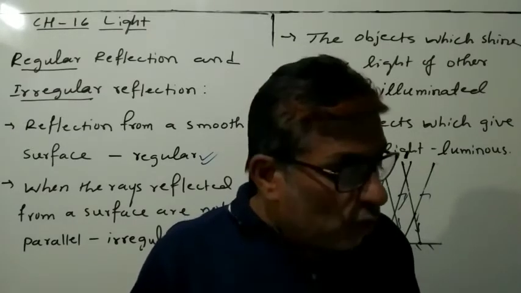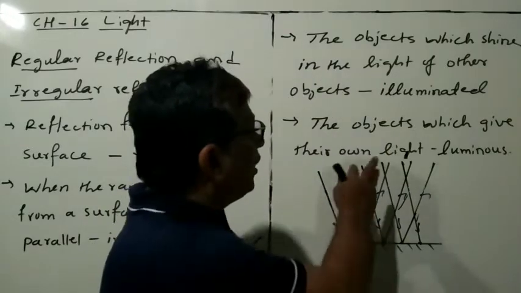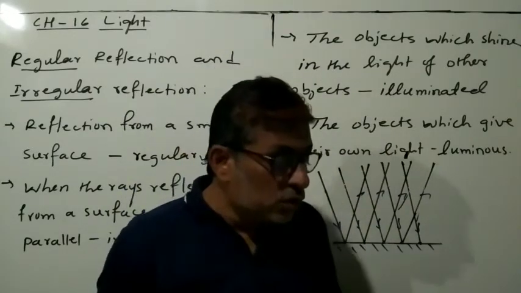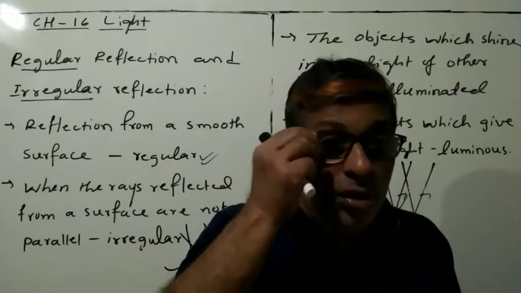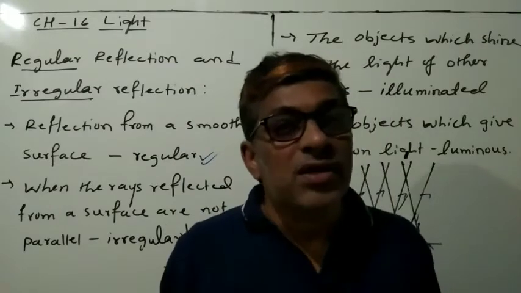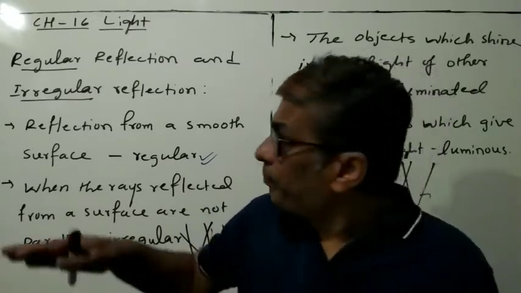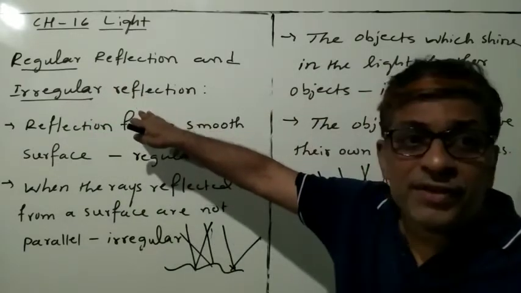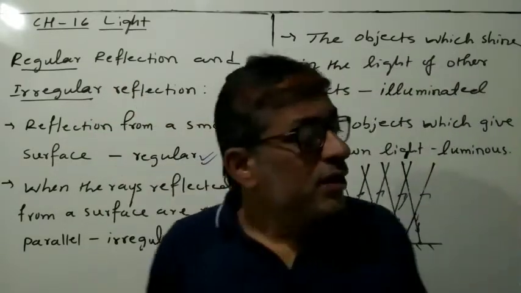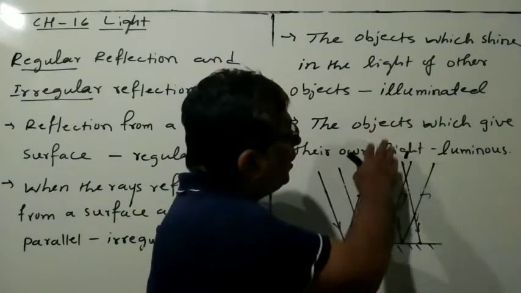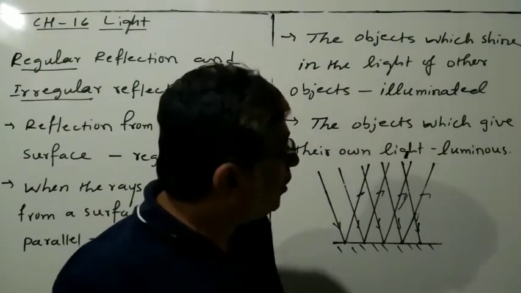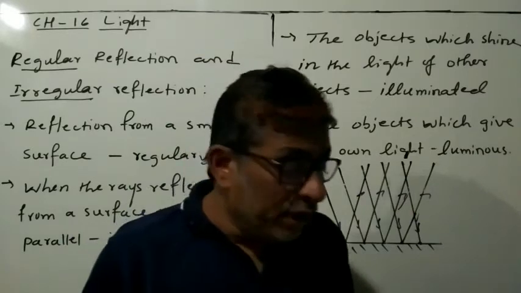The objects which emit their own light, meaning which produce their own light, are called luminous objects or luminous bodies. Got the idea? So what did you learn now? Regular reflection, irregular reflection, luminous bodies and illuminated bodies, or luminous objects and illuminated objects.